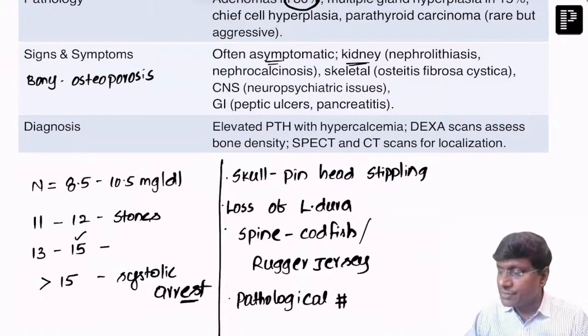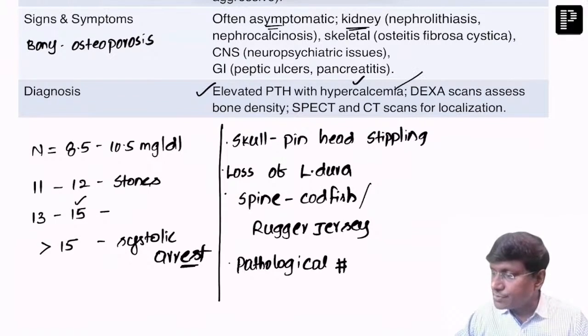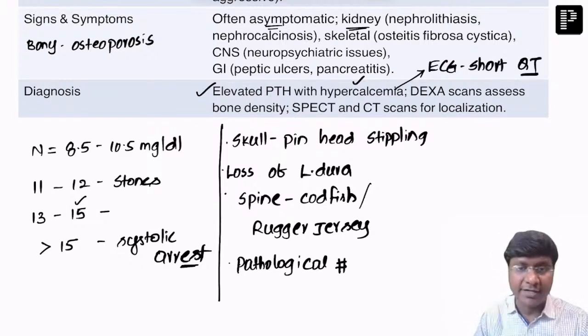Now coming to the diagnosis, there will be elevated parathormone levels, and along with that, there will also be an increase in calcium levels. So calcium levels are elevated. When you do an ECG in these patients, what will you notice? You will notice that there will be a short QT interval.